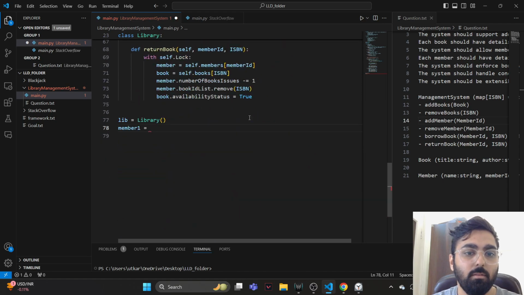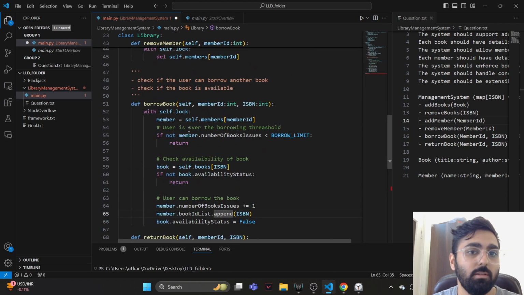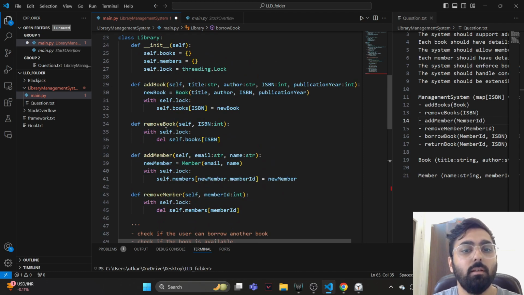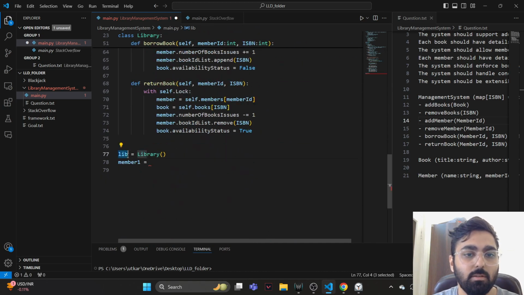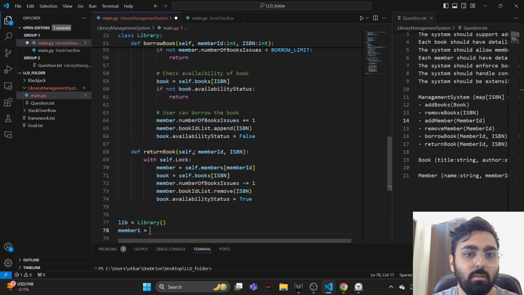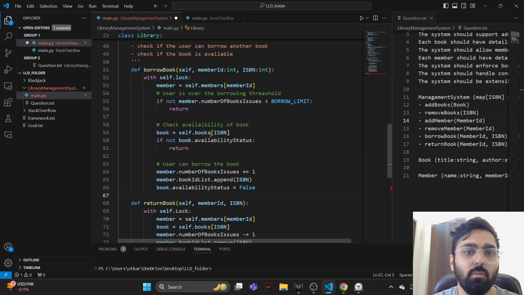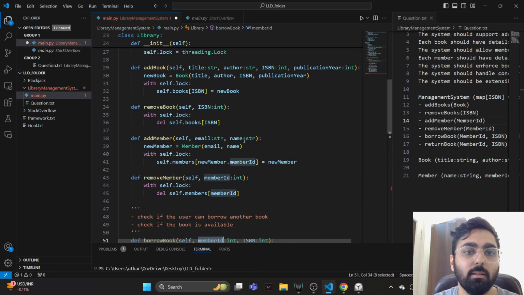and oh, one second, when we call the add member email name, it doesn't really return anything, right? So when we return a book or we borrow a book, we do need the member ID, right?